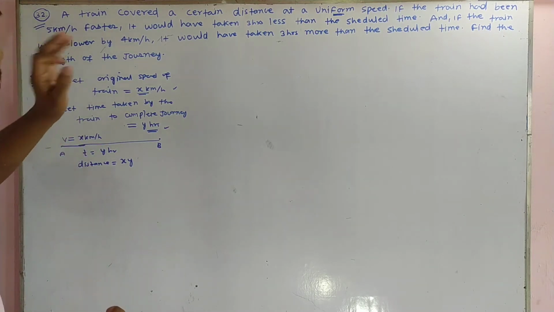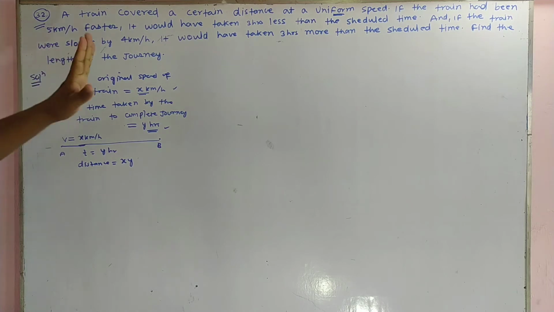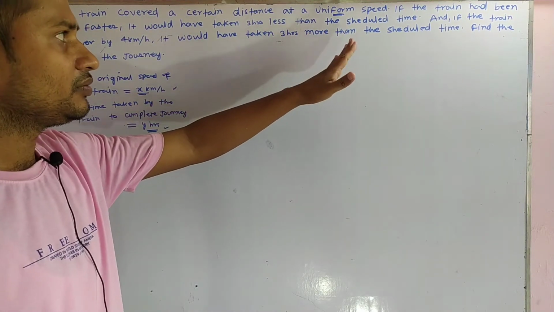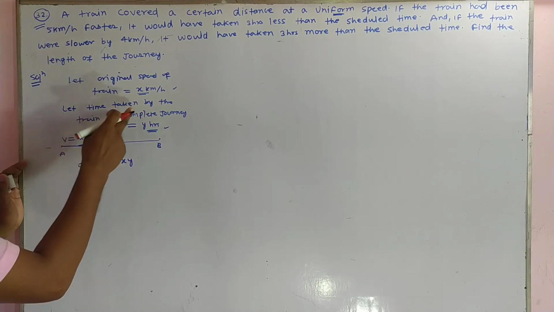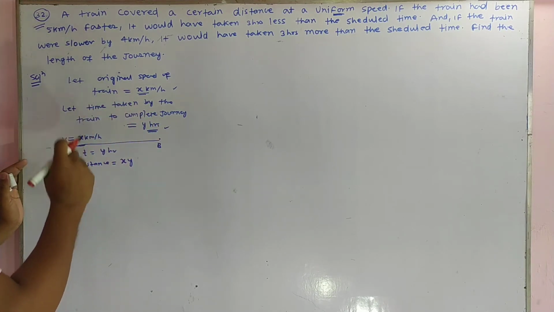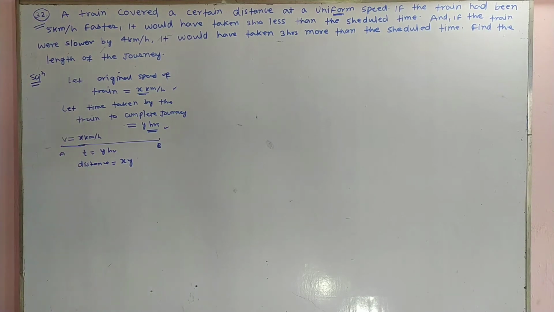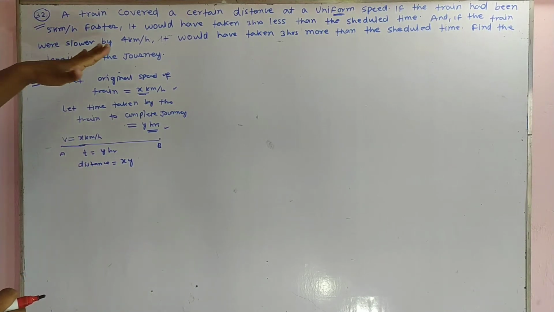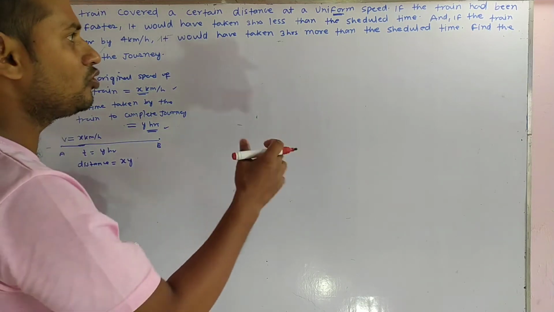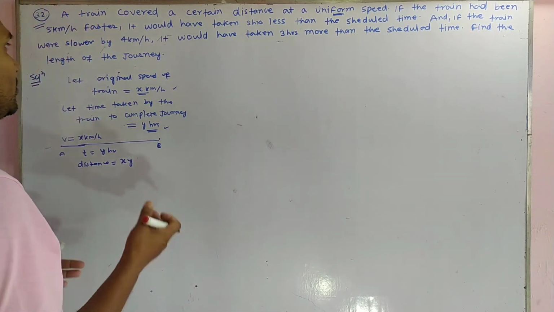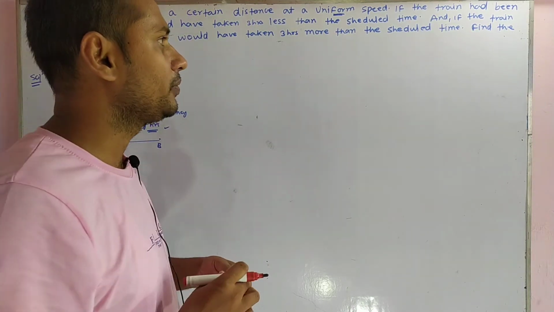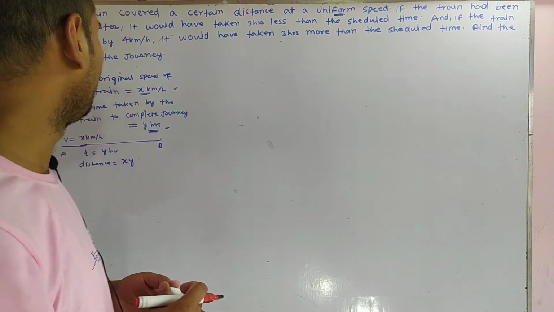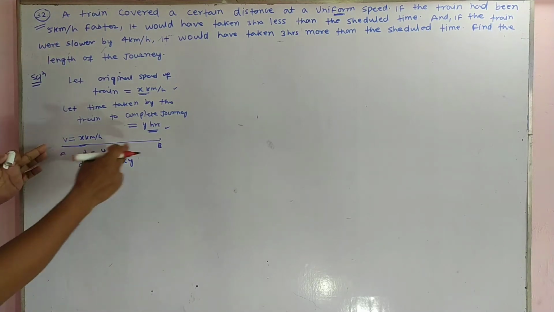Again, let us see what the question tells us. It would have taken 3 hours less than the scheduled time. So this one is the scheduled time t, the time taken by the train to complete the journey. Again, if the train were slower by 4 km per hour, it would have taken 3 hours more than the scheduled time. Find the length of the journey.